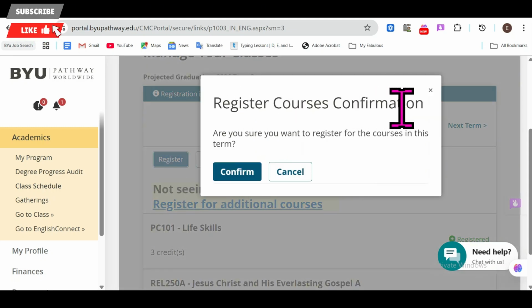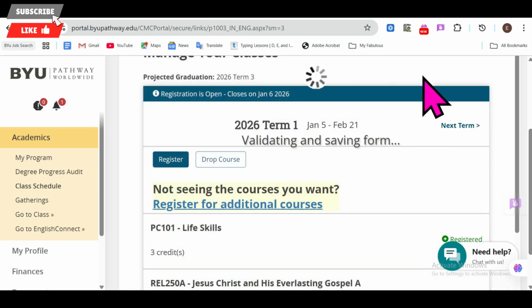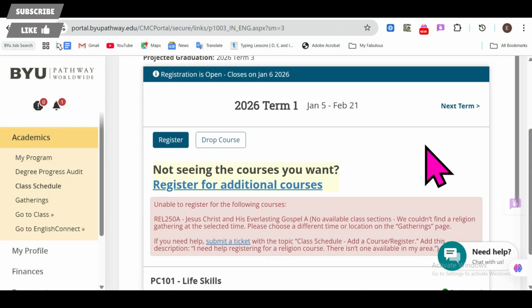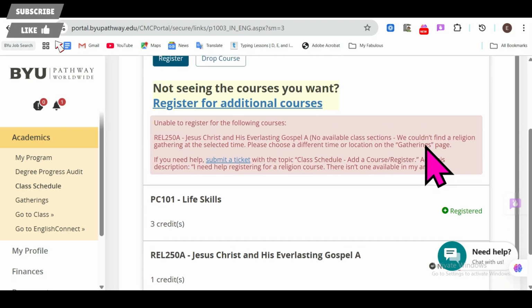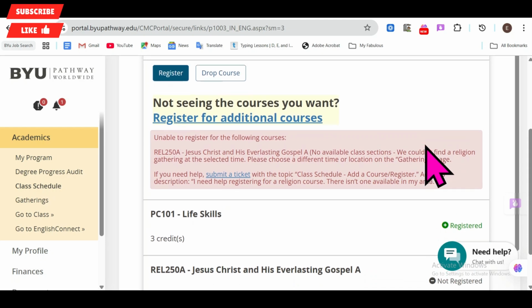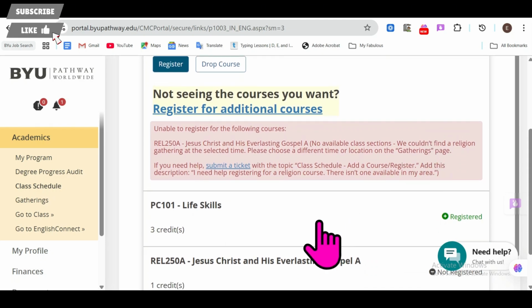Register courses confirmation. I will have to confirm this. I'll click on it and wait for it to load. So you don't validate and save here. The religious course is not registered. So I'll look at the information provided and then see what to do next.